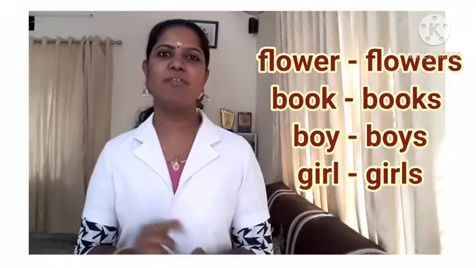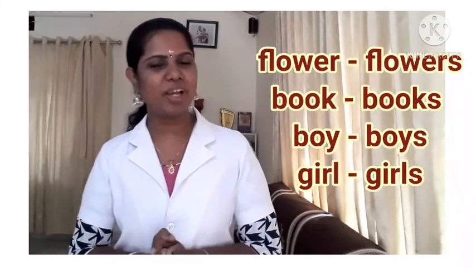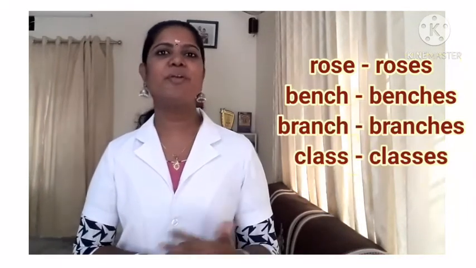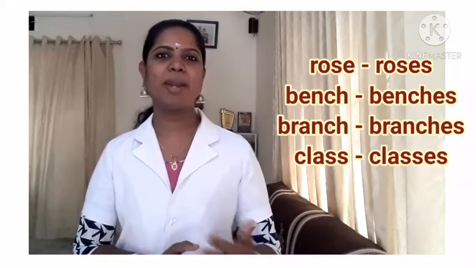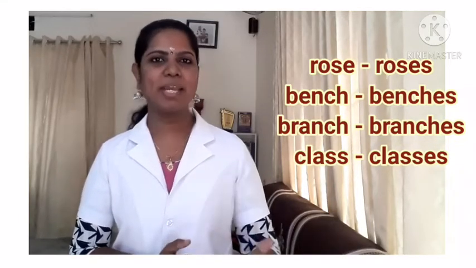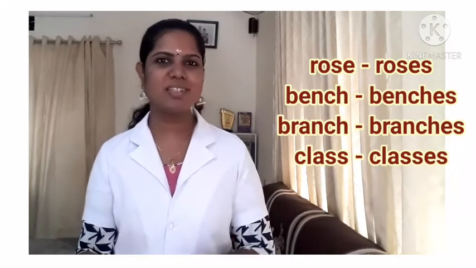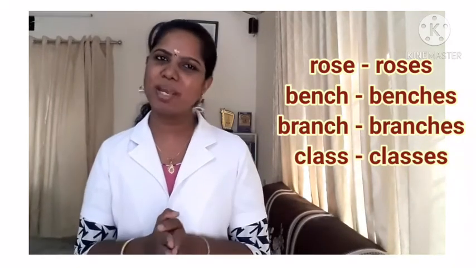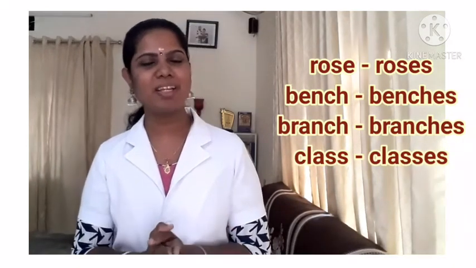Okay. So let's see how to form plurals out of singular nouns. So how do we form plurals? We just add s or es after the base word. For example, flower, it becomes flowers. We have to add s after the word flower. Book, books. Boy, boys. Girl, girls. Rose, roses. Branch, branches. Bench, benches. So this is how you form plurals, by adding s or es to the singular noun.